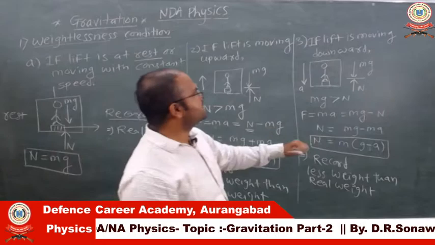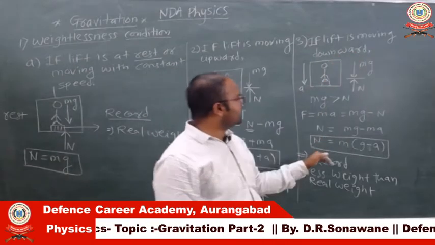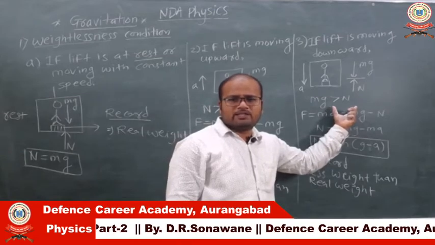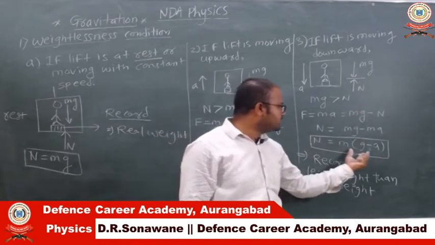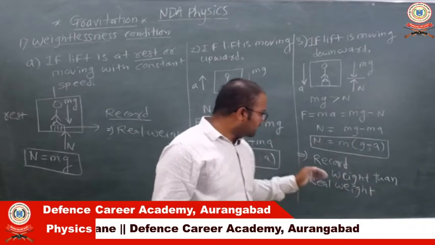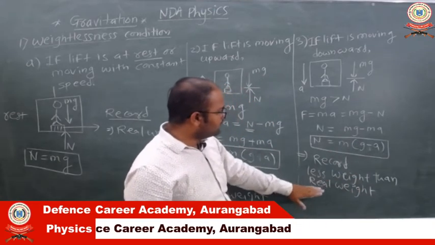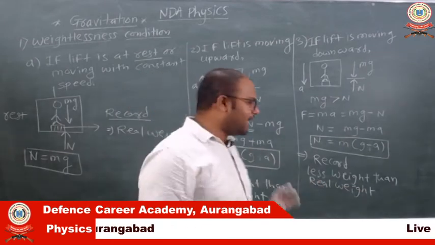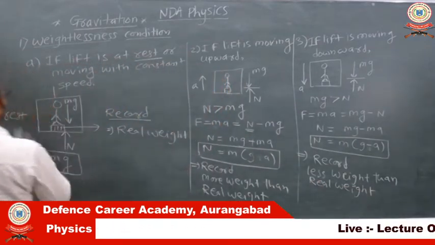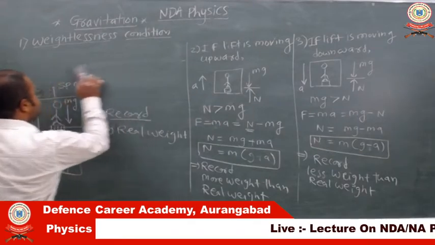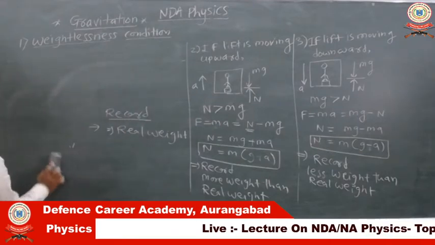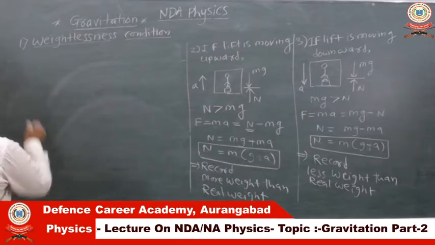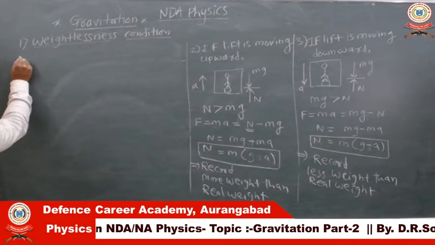And the third condition is that if the lift is moving downward, it means the weight of the person will be greater than the normal reaction applied by the surface. Then N is here mg minus a, which is a very small value. At that time the weighing machine will record less weight than the real weight. And the last condition, which is very important, many times a question is asked in the examination, that is the condition of free fall.